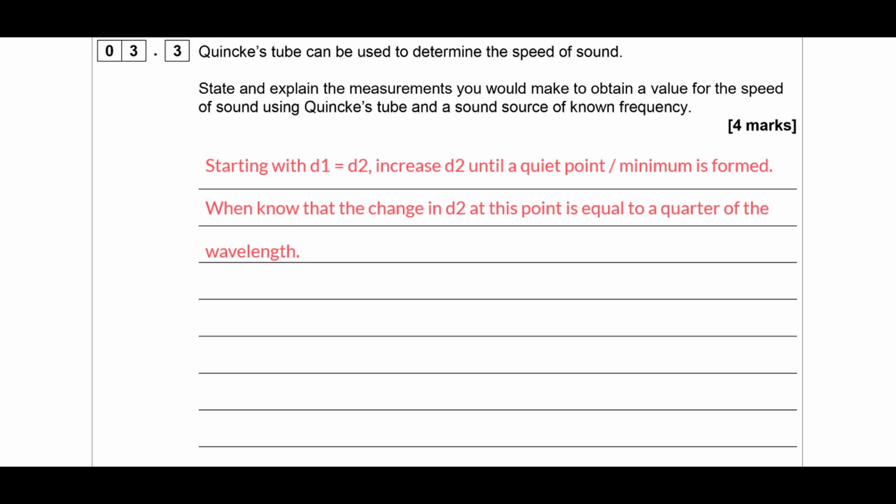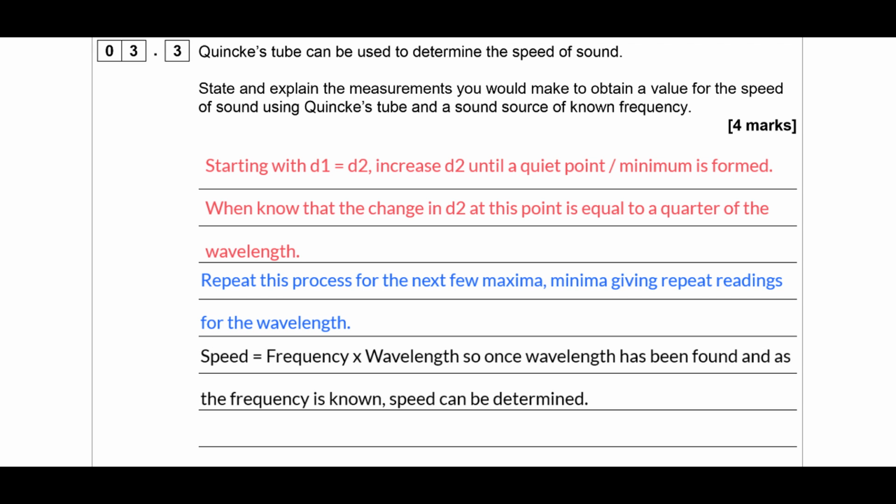Okay, so that's our first part of our explanation, remembering that the path difference is half a wavelength, so the change in D2 is a quarter of the wavelength. And then we've got these last two stages explaining how we then get the speed from that.